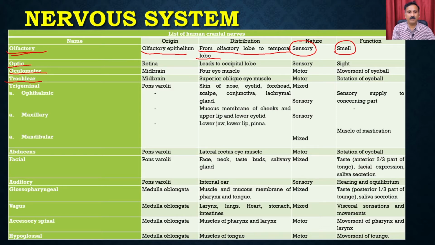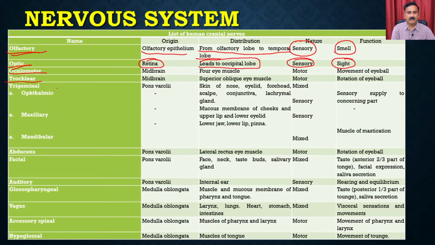Similarly, you have the optic nerves. The optic nerve starts from the retina and leads to the occipital lobe, and it is sensory in nature, and it brings the light and vision information.